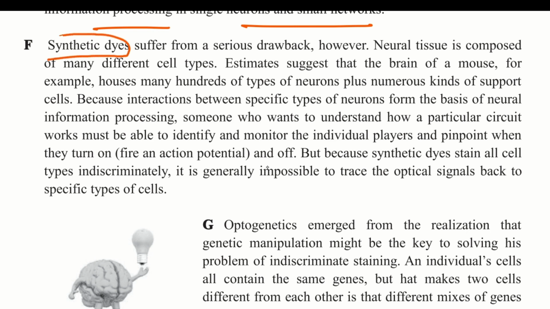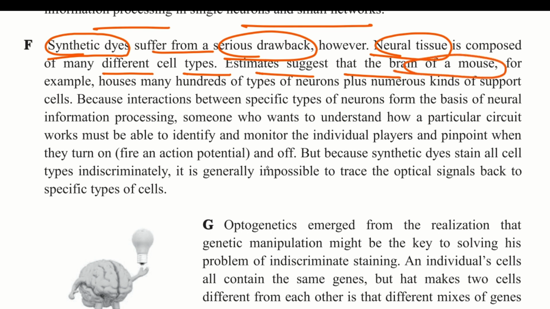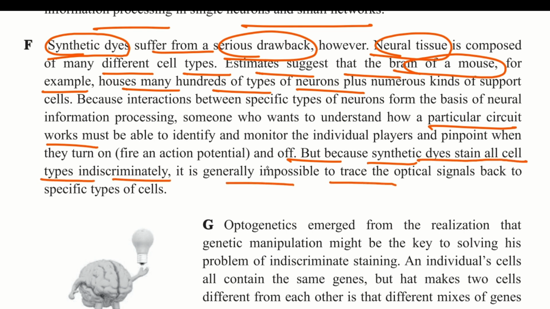Synthetic dyes. Now there is a mention of synthetic dyes suffer from a serious drawback. However, neural tissue is composed of many different cell types. Estimates suggest that a brain of a mouse, for example, houses many hundreds of types of neurons. Particular circuit works, but because synthetic dyes stain all cell types indiscriminately, it's generally impossible to trace.